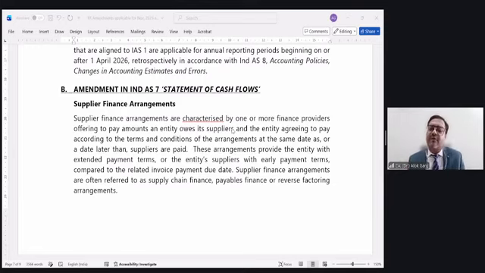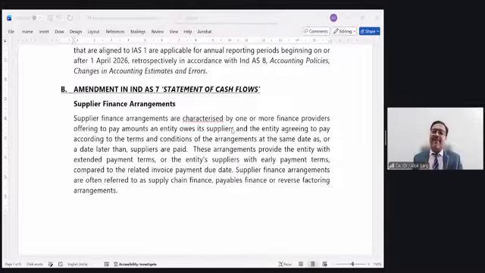Now the point is, before this amendment, companies used to play with their presentation. For example, the company has 10,000 rupees of sundry creditors, but now the company has paid the sundry creditors through the banker. So this 10,000 rupees has to be shown as sundry creditors in the balance sheet, or as a loan from the bank? Few companies were showing it as a creditor, trade payable. Few companies were showing it as a loan. So there were varied practices.